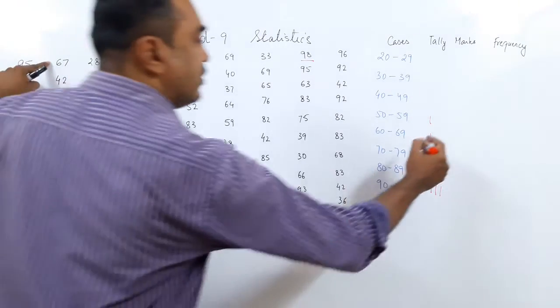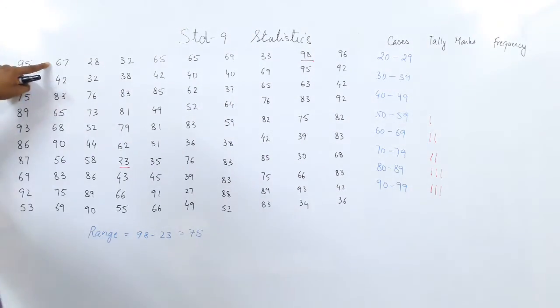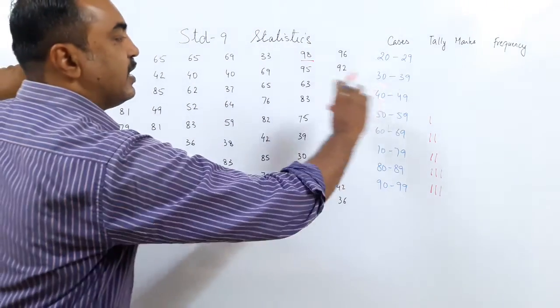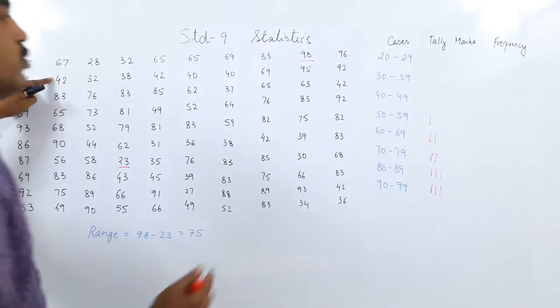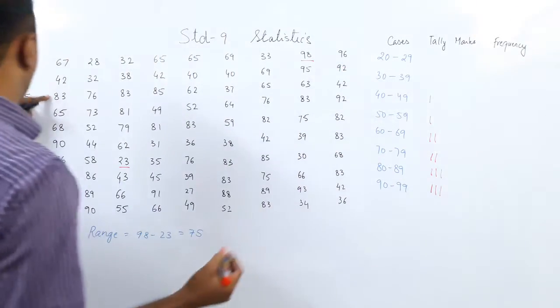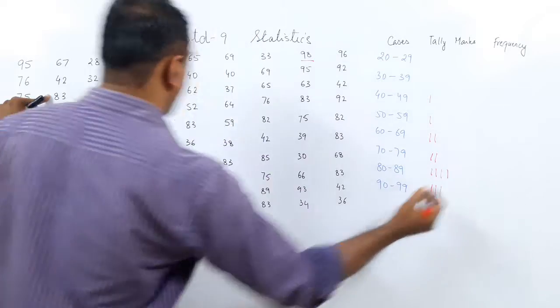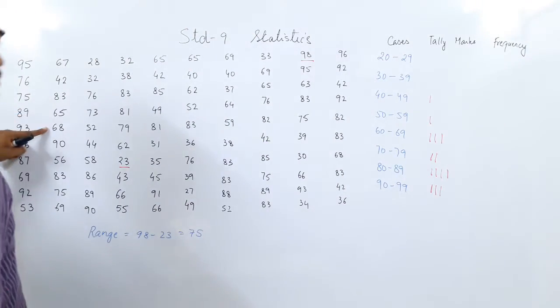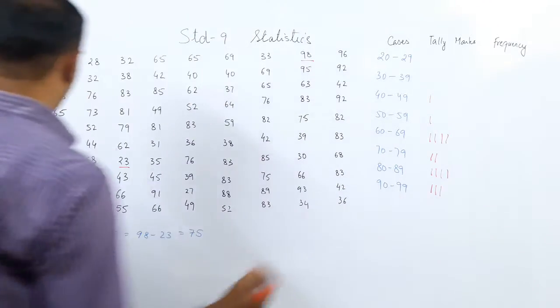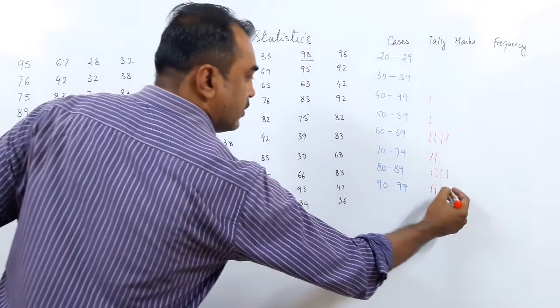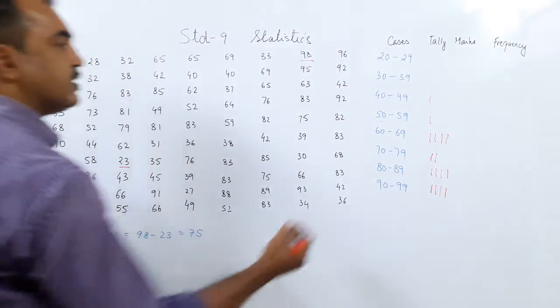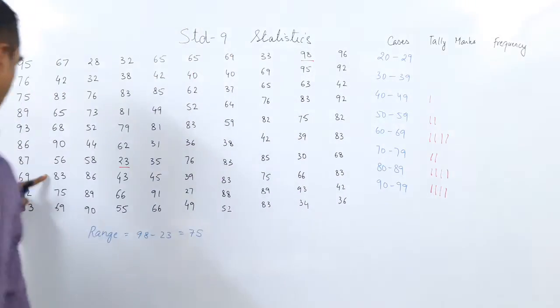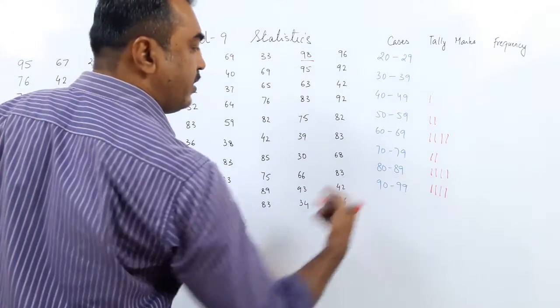Next line: 67 in the line of 60. Can you see how easy it becomes? 60 line, 50, 40, very easy. 42 in the line of 40, 83 in the line of 80, 65 in the line of 60, 68 in the line of 60, 90 in the line of 90, 56, 83. Now you can see here 83.